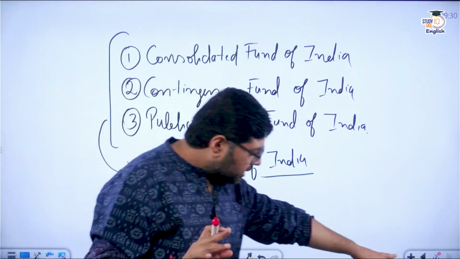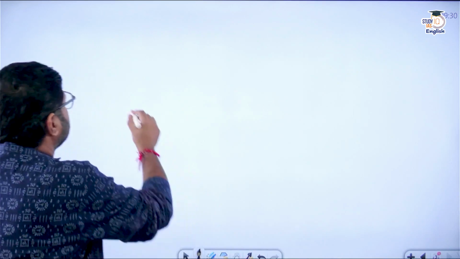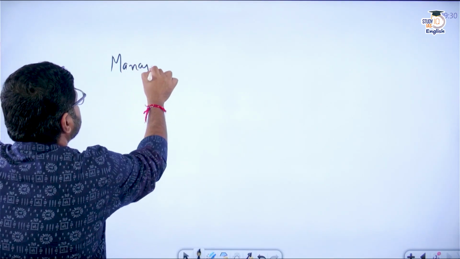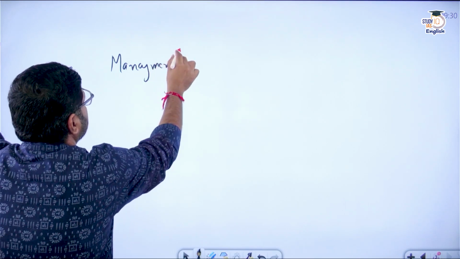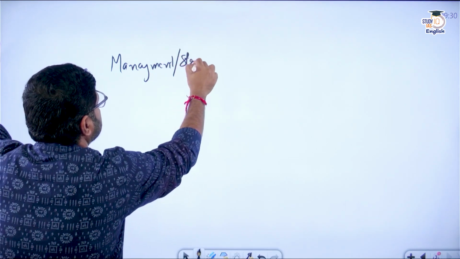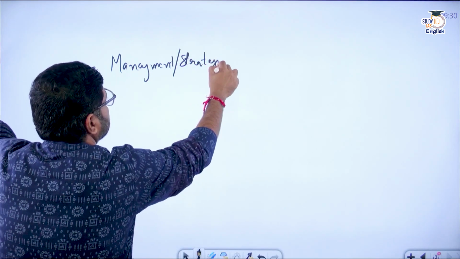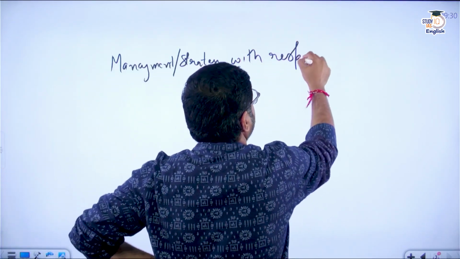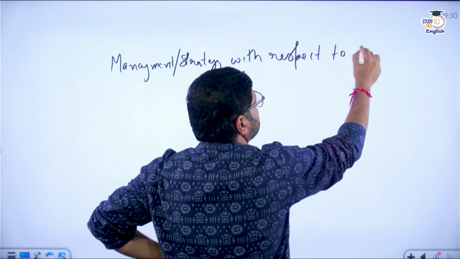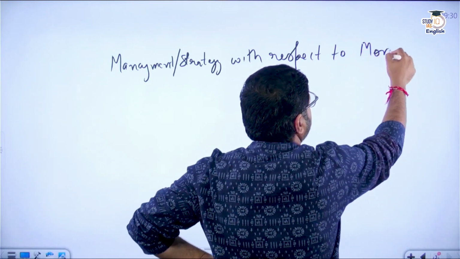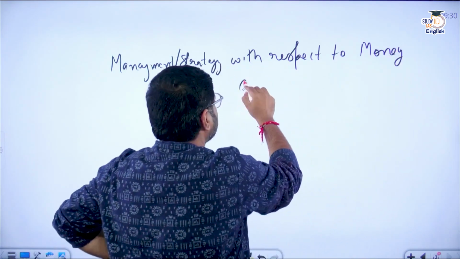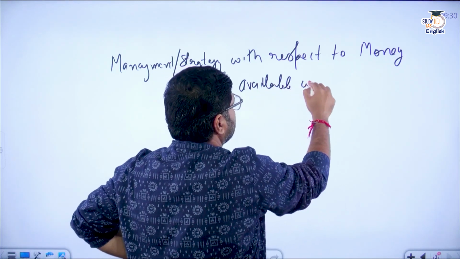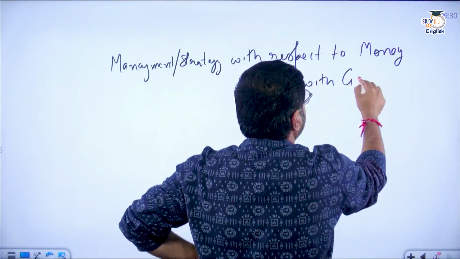So in the end, I can say that fiscal policy is the management or strategy with respect to money available with the government of India.